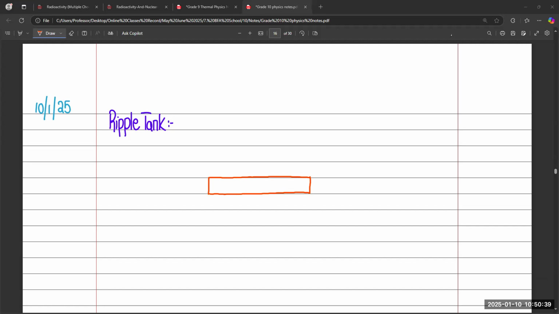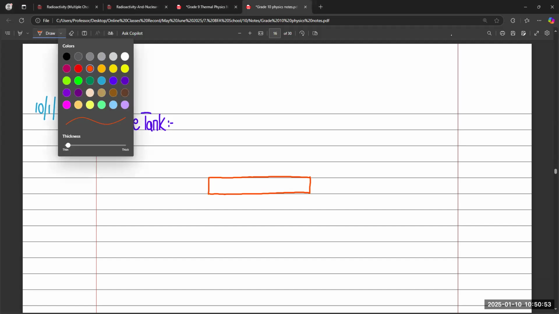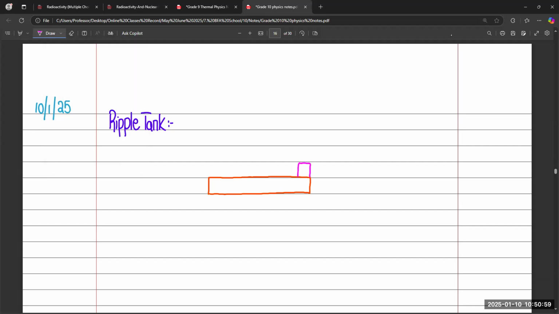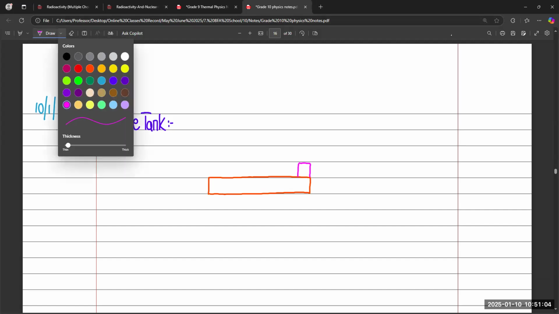In the same way, if you continuously touch the water surface with your finger or any specific object, waves are also going to be generated continuously, right? Yeah. So to make continuous waves in the water, we are going to use an electric motor, and with the electric motor we are using a paddle.